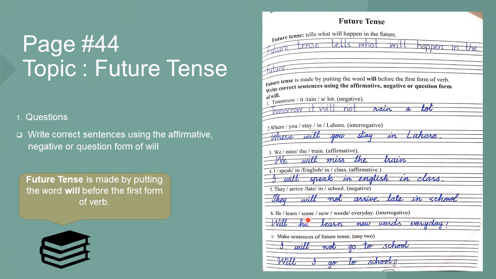He learned some new words every day. Interrogative. Will he? We place will in the start. Will he learn new words every day? And end it with a question mark.